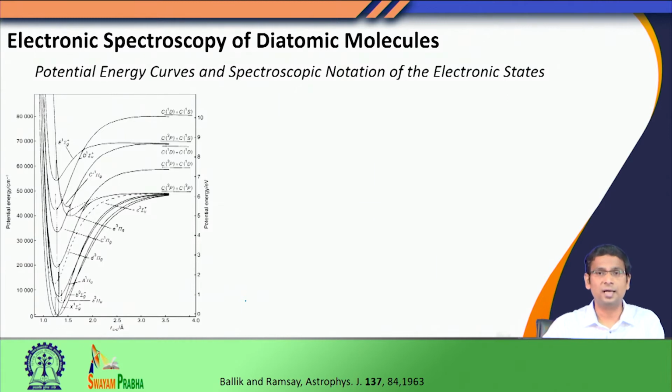For example, imagine that I took one electron which was initially occupied in the so called bonding orbital and excited that electron from a bonding orbital to an anti-bonding orbital. When the electron was in the bonding orbital, we know that it contributes more towards the bonding, therefore, it makes the bonds between the two atoms stronger, the bond distance is smaller in that case. But when we take out this electron from the bonding orbital and put it in an anti-bonding orbital, in that case the bond between the two atoms becomes weaker, the bond distance increases, the bond order decreases. So, therefore, we have a change in the nuclear environment.